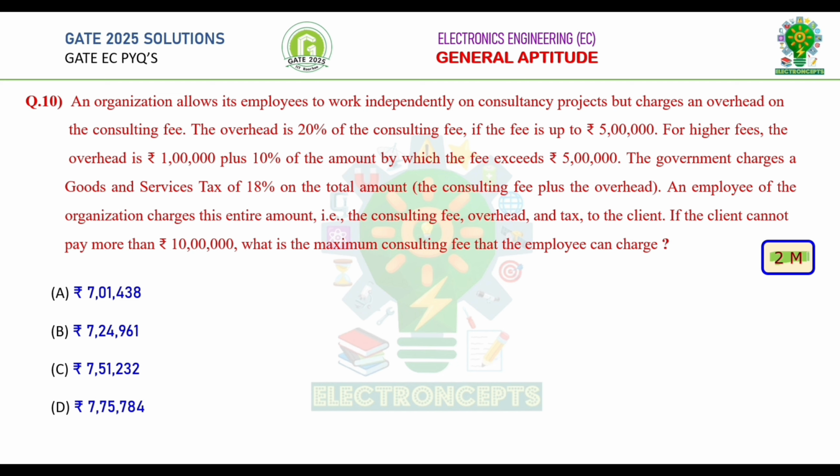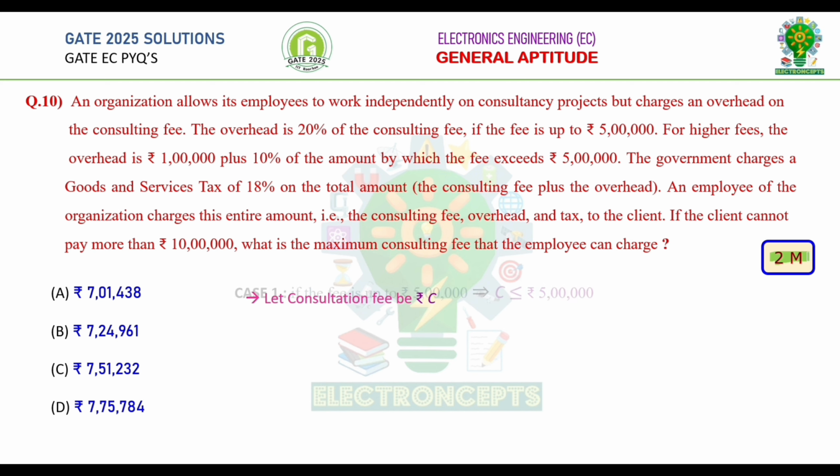Let the consultation fee be rupees C. Here in the question, there are two cases. One case is for the fee which is up to rupees 5 lakh and the other case is for the fee which exceeds rupees 5 lakh. Let us solve this question by taking case 1 and case 2 individually.